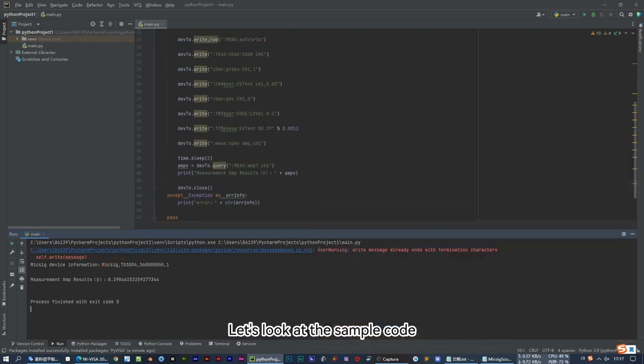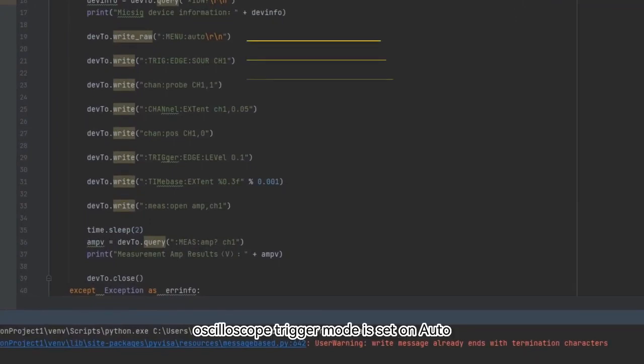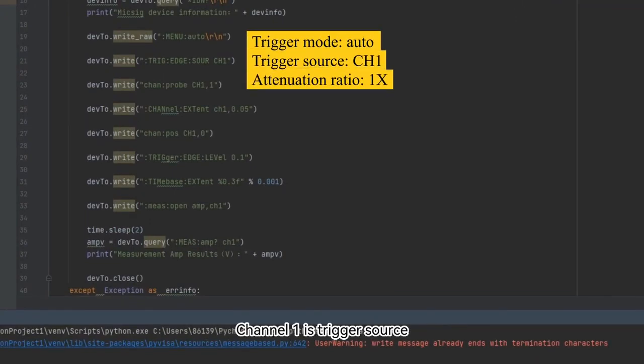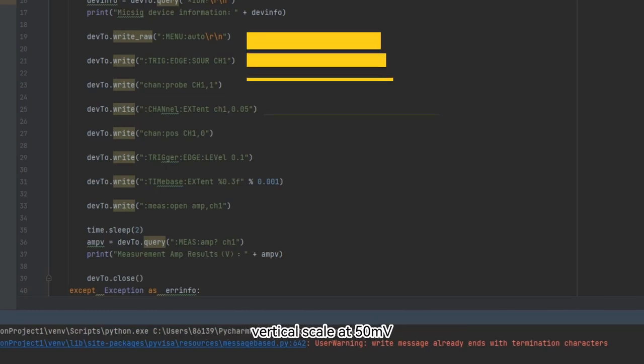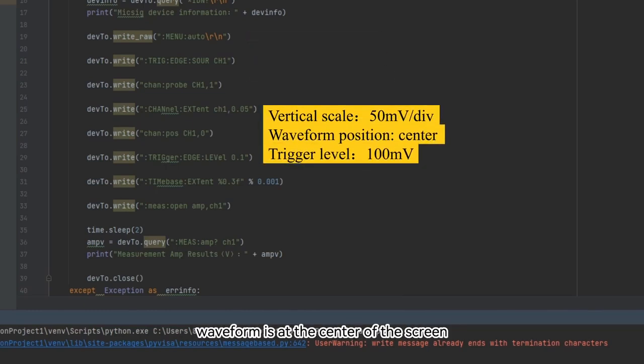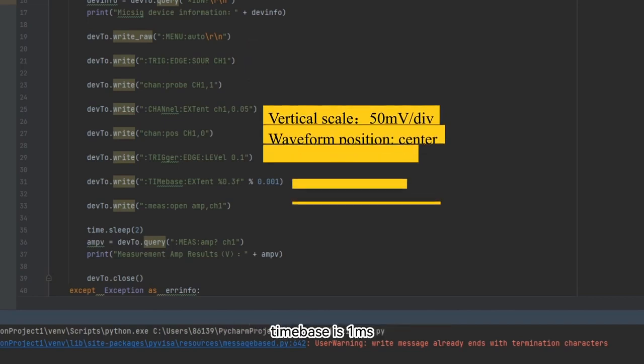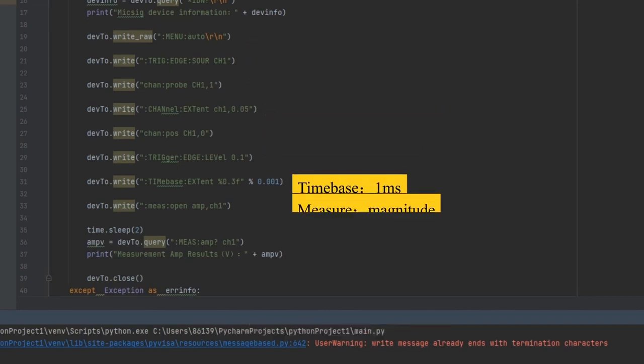Let's look at the sample code. Oscilloscope trigger mode is set on auto. Channel 1 is trigger source, attenuation ratio at 1x, vertical scale at 50 mV, waveform is at the center of the screen, trigger level is 100 mV, time base is 1 millisecond.